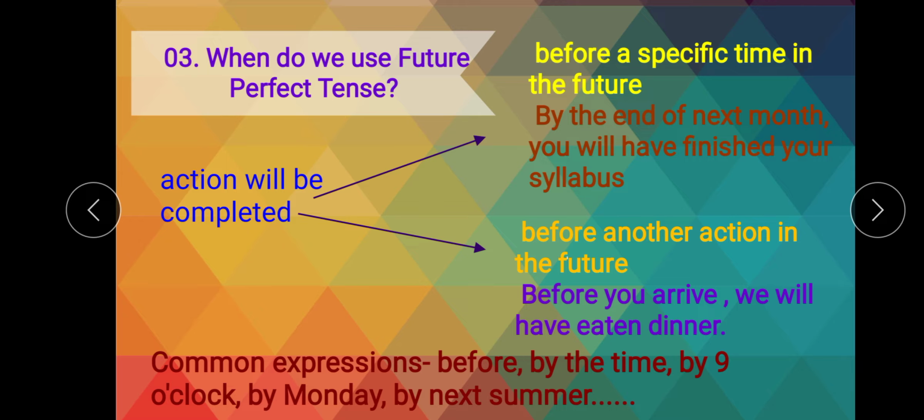What is the other action? Before you arrive. That means first we will have eaten dinner and then you will arrive. Before your arrival, the second action will have been completed. We will have eaten dinner. Clear?